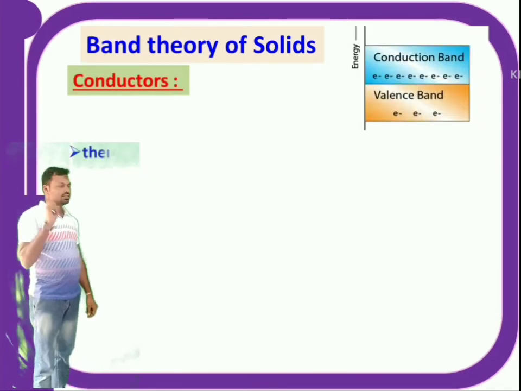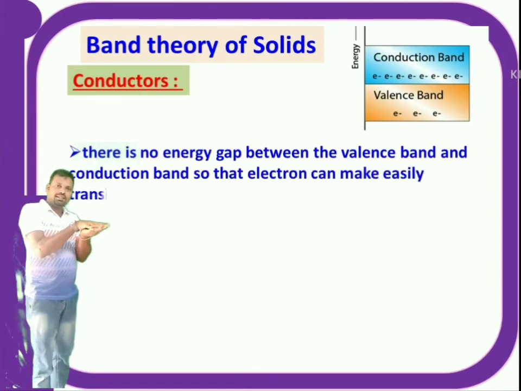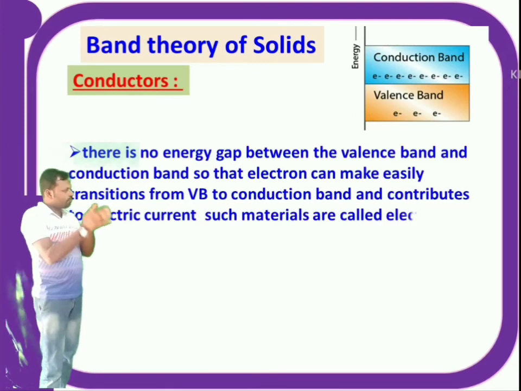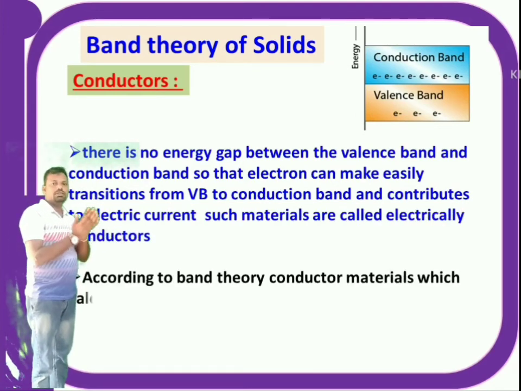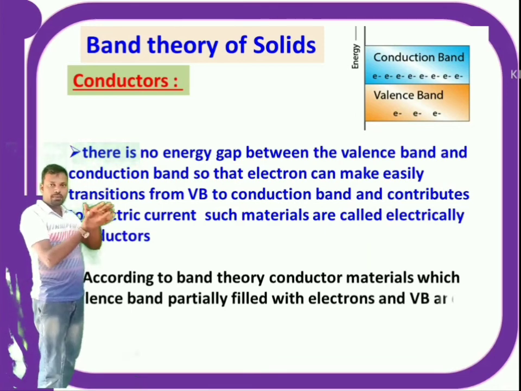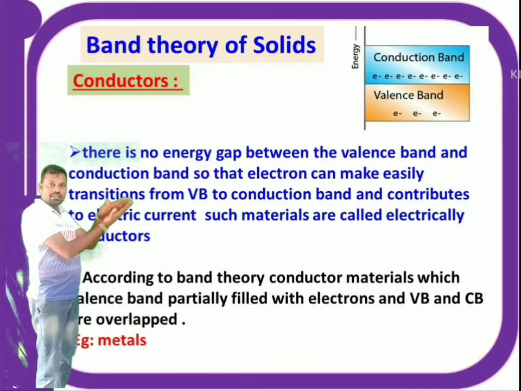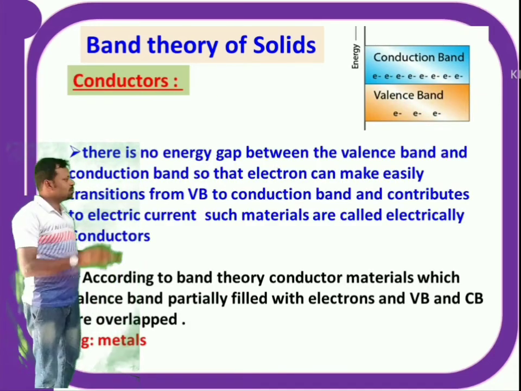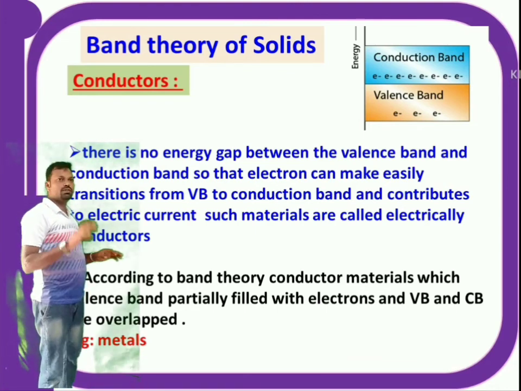Second one is conductor. If there is no energy gap between the valence band and conduction band, so that electrons can easily make transitions from valence band to conduction band and contribute to electric current, such materials are called electrical conductors. That means there is no gap, both bands are overlapped. The electron which is in the valence band is already there in the conduction band.